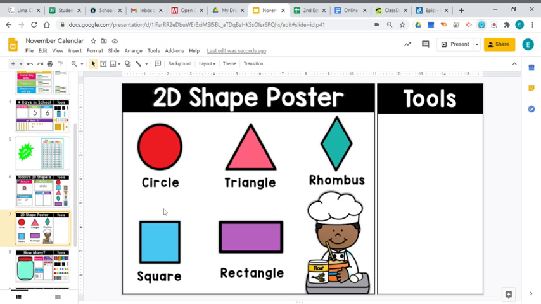Let's review all of these 2D shapes that we've had so far, like circle. This one is a triangle. Good.